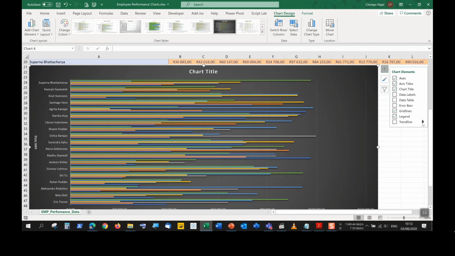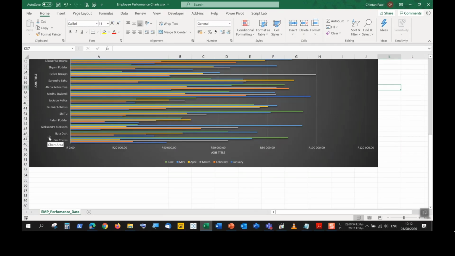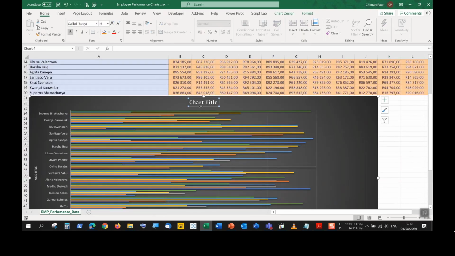If we wanted to put in trend lines to see other types of line charts within this bar chart to show extra performance. But we're not going to do that right now. We just have our placeholders put in, and we want to give these placeholders some meaningful names. So what I'm going to put here as a chart title, I can simply click on the placeholder. I can start typing here, employee performance per month.